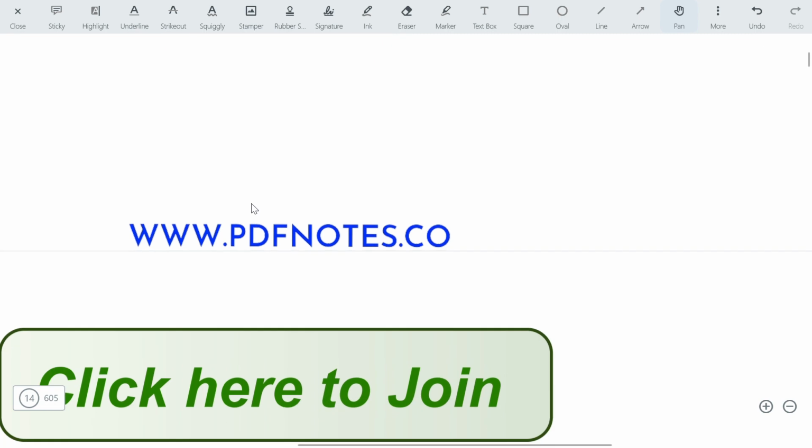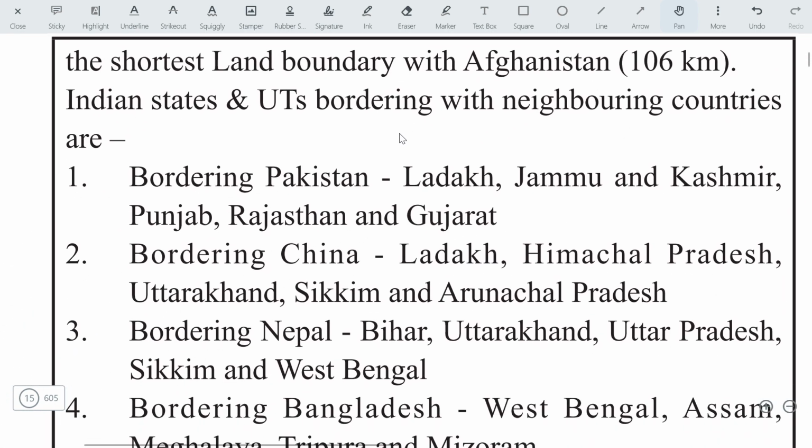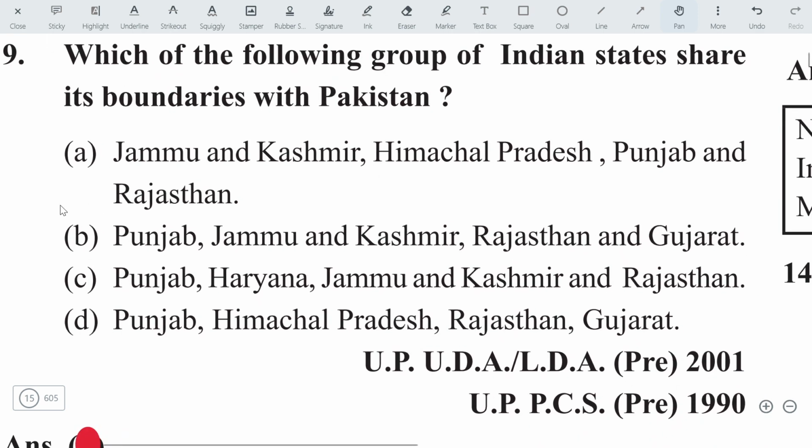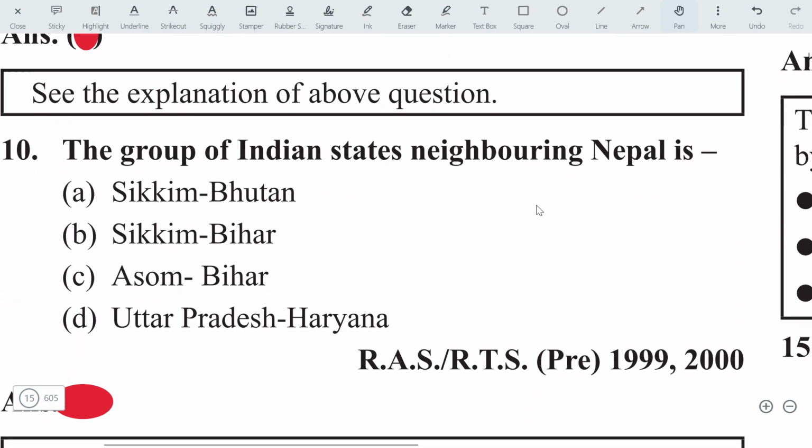Here we have the next question. Which of the following Indian states shares its boundary with Pakistan? You must know the states, and you can apply the elimination method here. Definitely Himachal Pradesh doesn't share a boundary, and Punjab, Jammu and Kashmir, Rajasthan, and Gujarat do share it. Haryana doesn't share, and Himachal Pradesh again doesn't share. So by the elimination method, you can also solve this question, and this question has been asked in the UP UDA and UPPCS examinations. Let's move on to the next question.